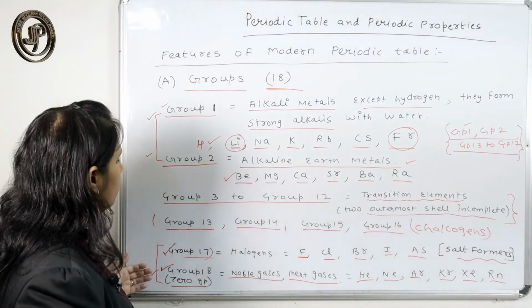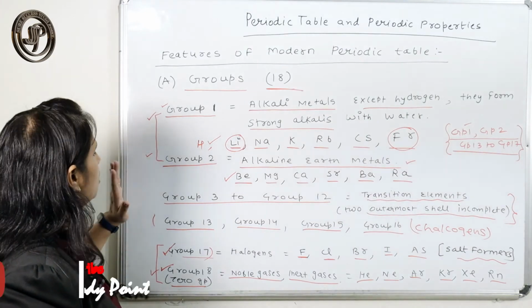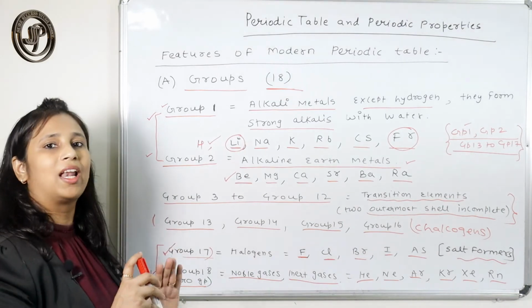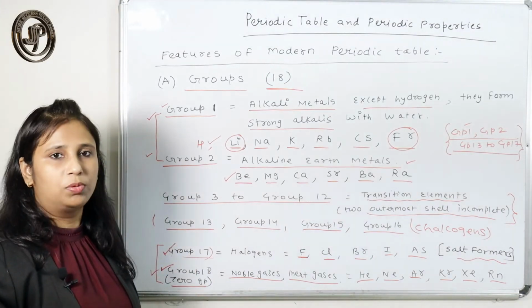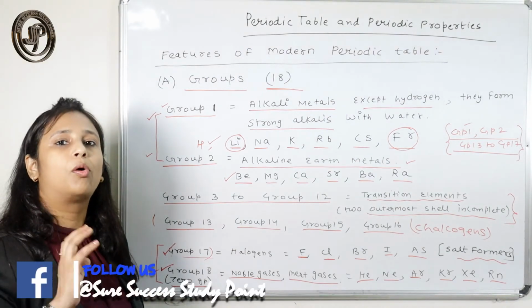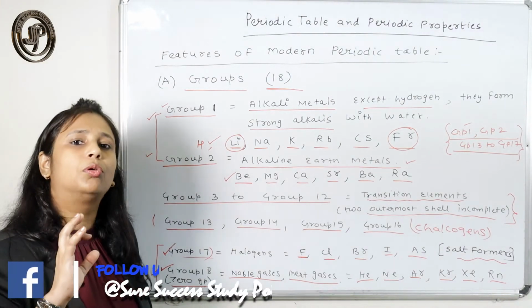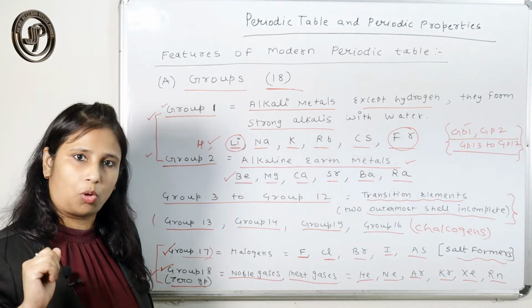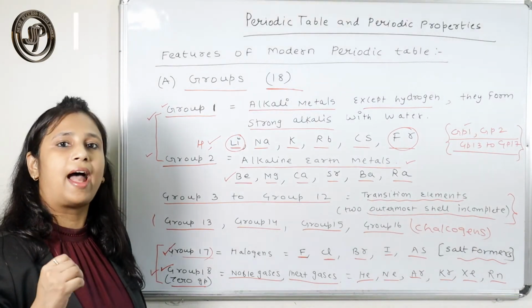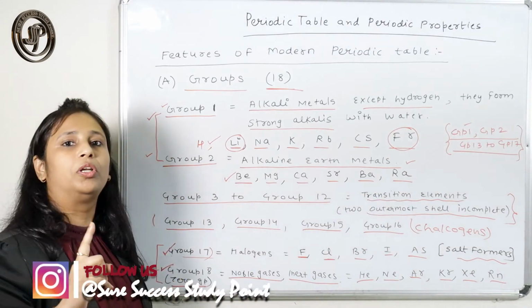So from here on, you just have to learn the basic outline of the groups, what the groups include. If I tell you about the halogen family, you should know that these are the salt formers, and the elements are fluorine, chlorine, bromine, iodine.